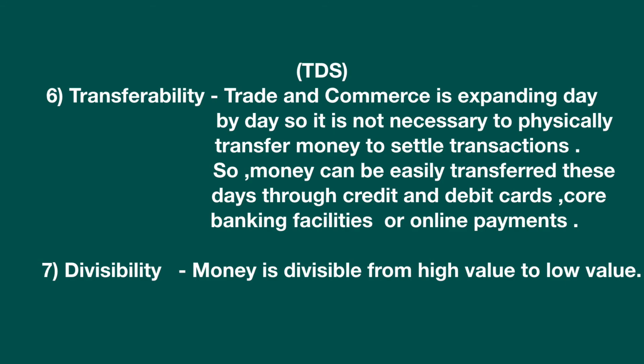Number 7, divisibility. Money is divisible from high value to low value. We have learned many stages in the evolution of money where divisibility was not possible. Barter system, animal standard, these were not possible. But in the last stage, money is easily divisible because a huge amount or a high value can be easily divisible into lower values.